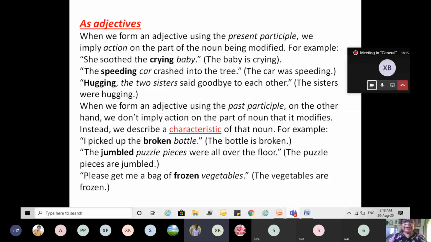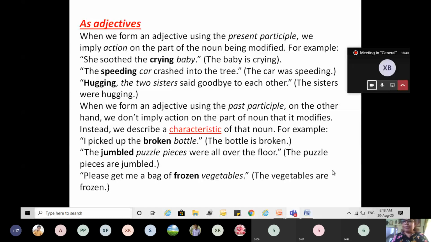Take a bag of frozen vegetables. Frozen vegetables. The vegetables are frozen. They did not jump into the refrigerator themselves. They had to be put there, and then the characteristic of that vegetable turned into frozen vegetables. Right?